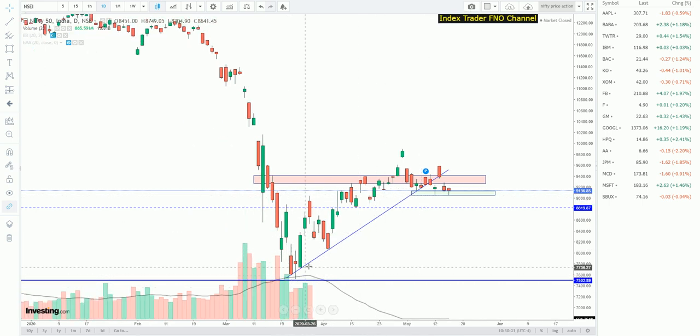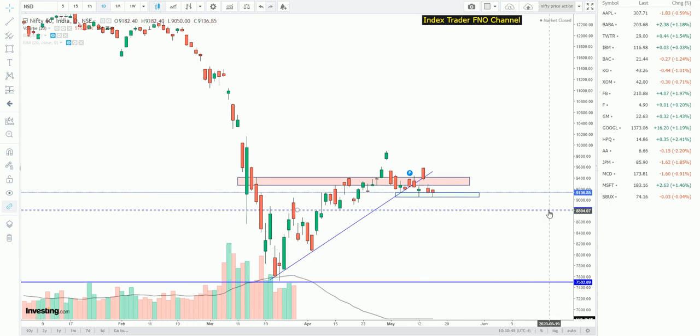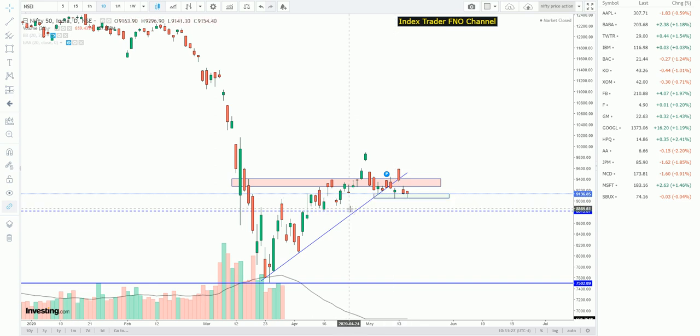And also last week we discussed that this will act as a strong resistance. Previously it was a support, now it is acting as a strong resistance, and the price cannot move above this trend line. That is what this price action is giving as a view. And also 8800 will be the next support level. That is what is visible in this price action. So let us get it confirmed with other data also.